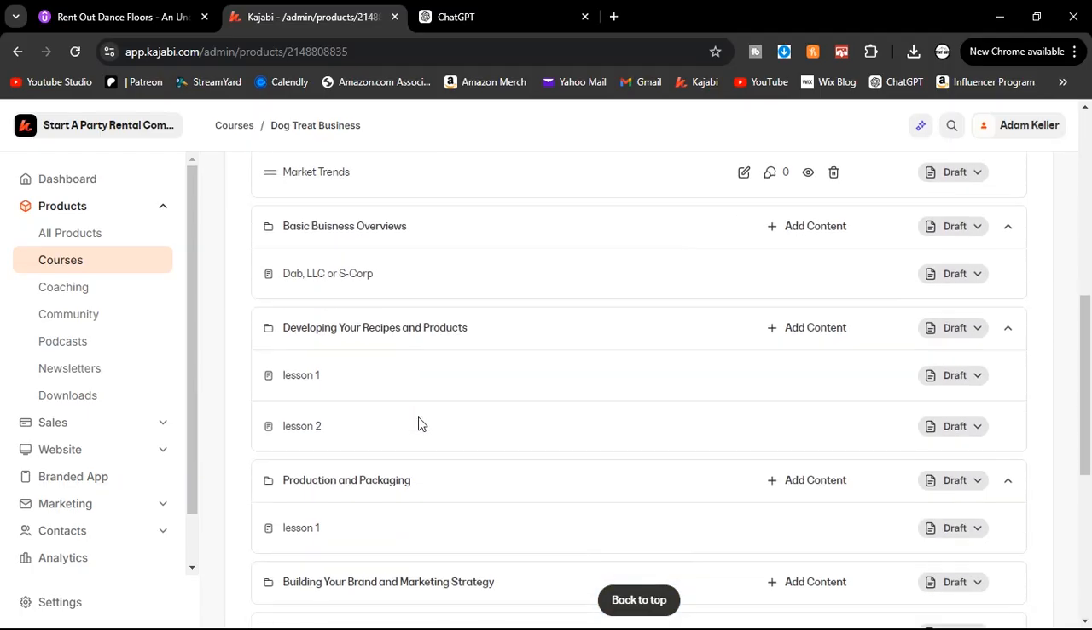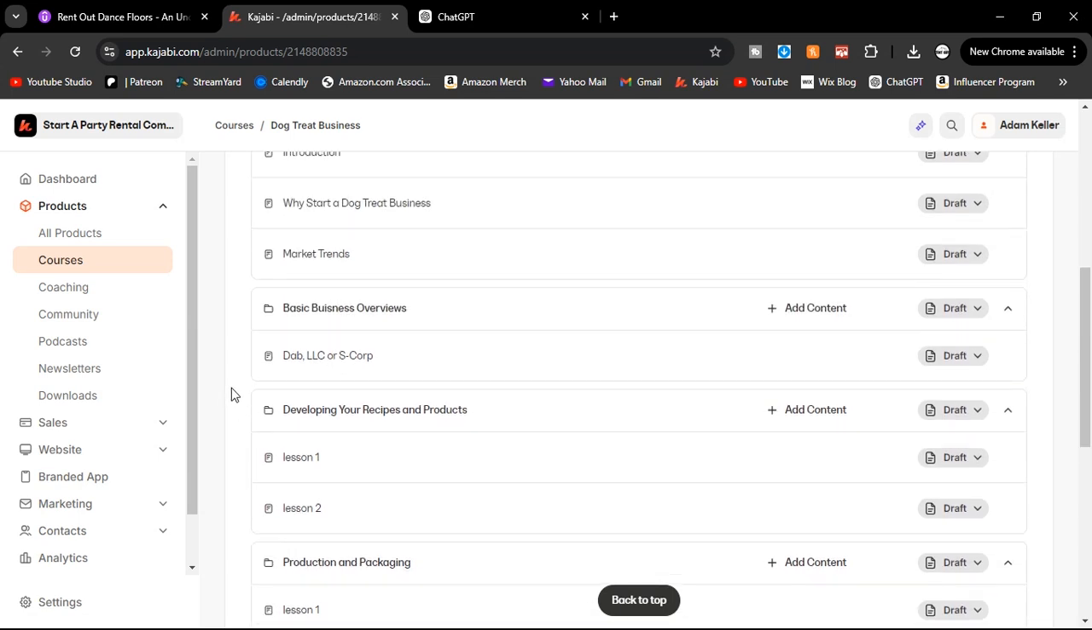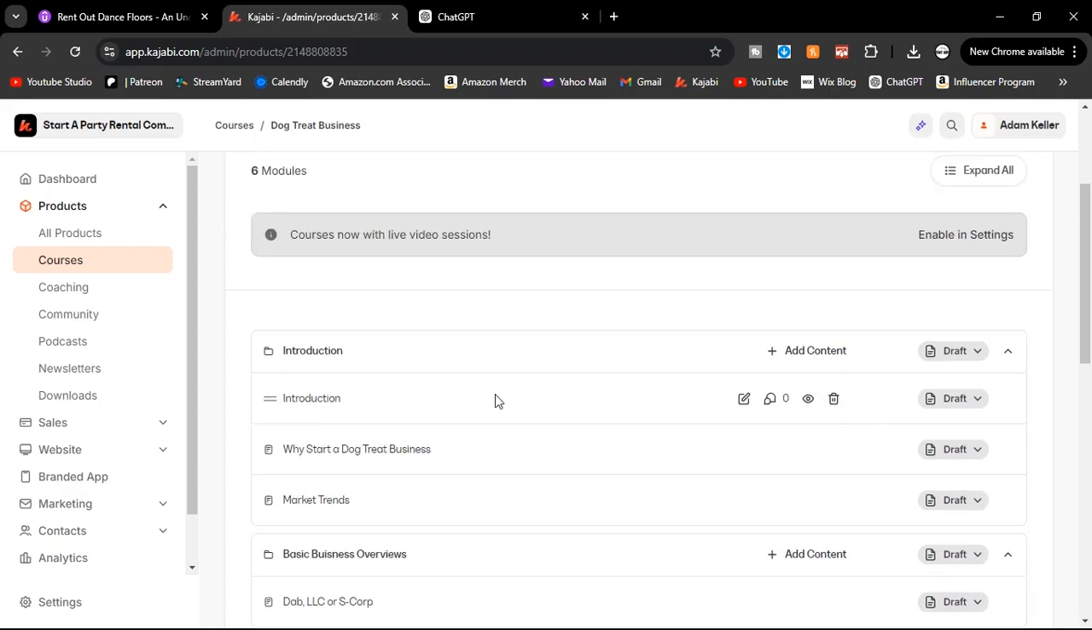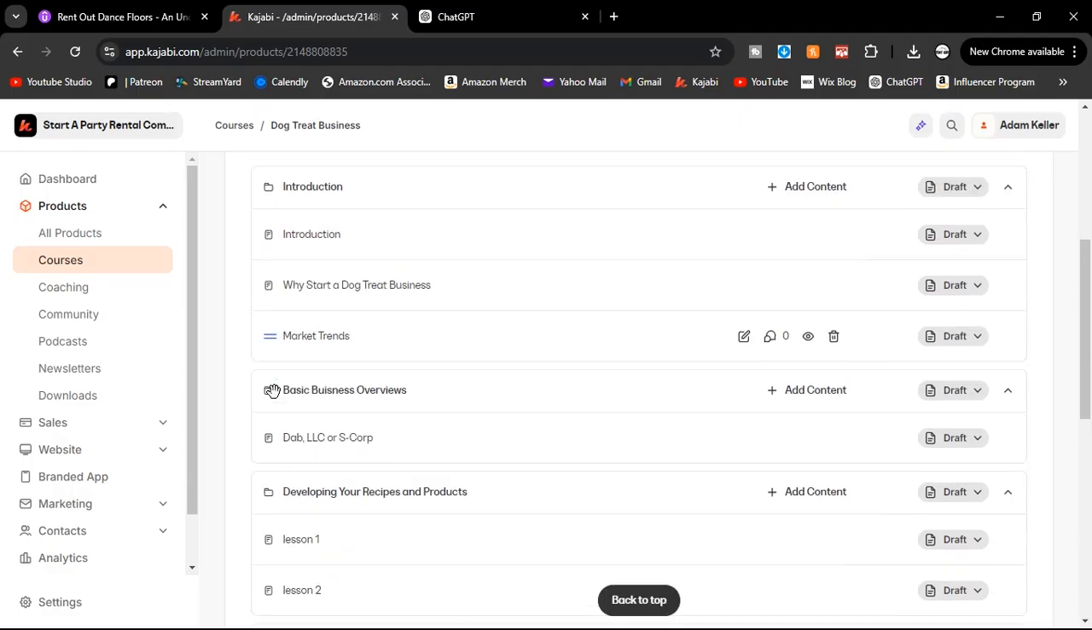Now, once your outline is here, this is where it becomes very easy. The hard part was creating your outline. But once it's here, now you know what you have to do. And like I said, you can come back in, you're like, oh shoot, I need a video on whatever, and you can add that lesson. But once your outline's here, now you just come in and be like, okay, I need to add the video for the introduction. I need to add the video for why start a dog treat business.